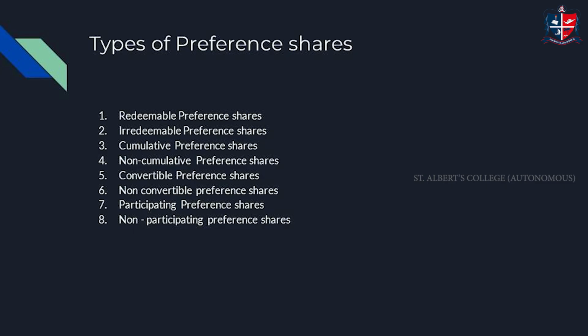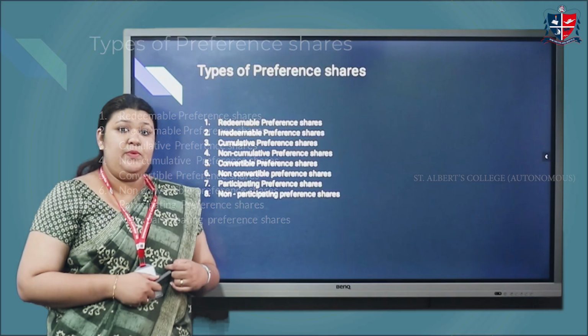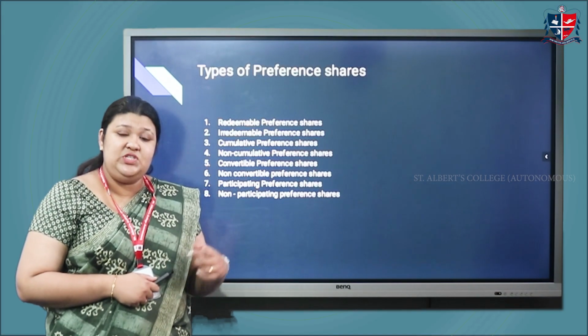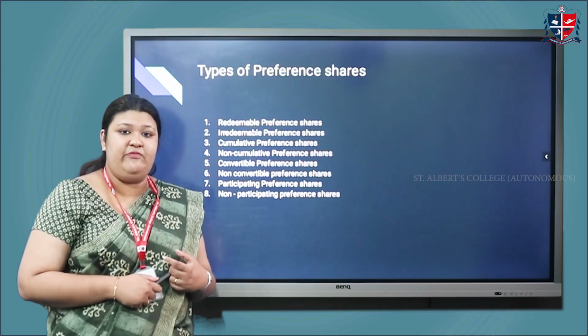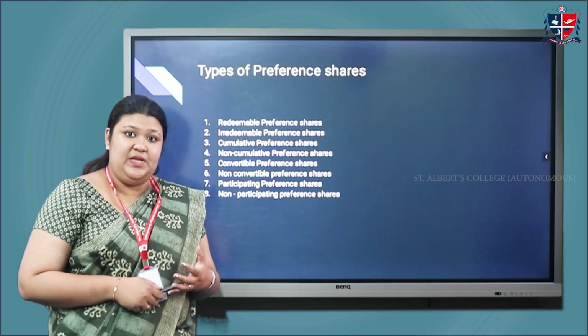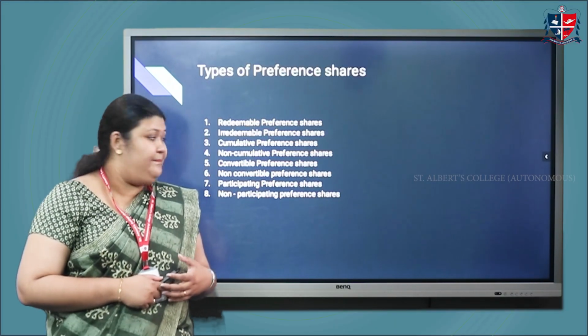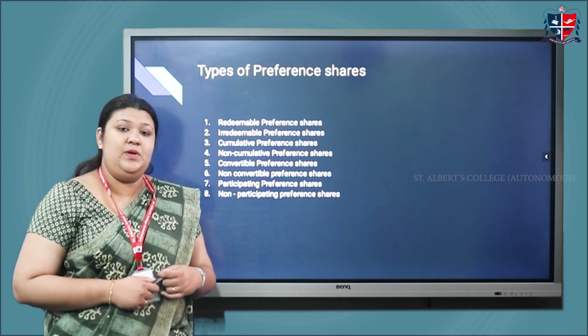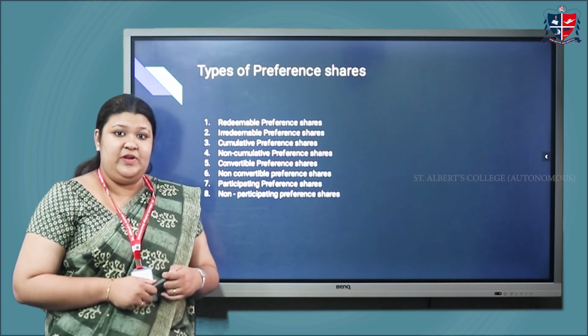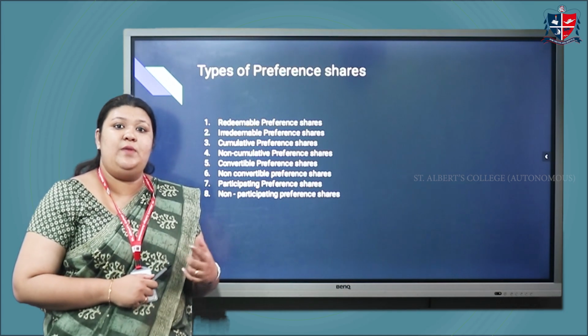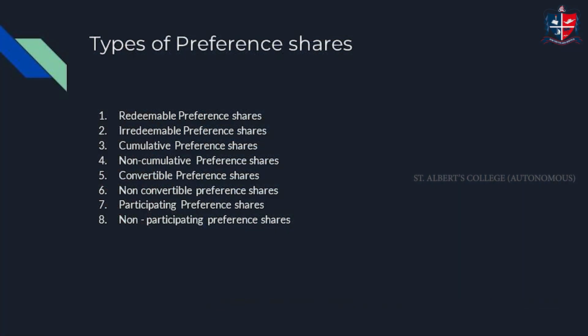The next is convertible preference shares. Convertible preference shares are those preference shares which can be converted into various other forms of securities such as equity shares, stock, bond, etc. Next is non-convertible preference shares. Non-convertible preference shares are those preference shares which cannot be converted into any other form of security.